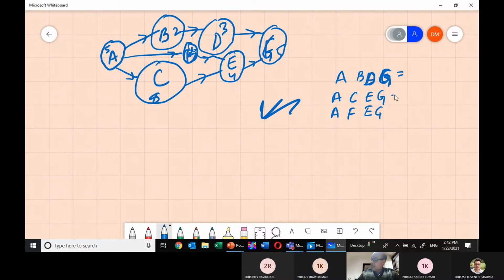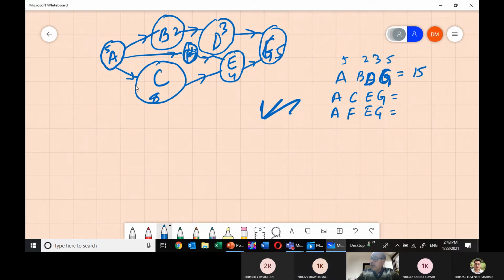Now find out the total time for each path, all of you. From this you are taking 5 days, 2 days, 3 days, and this is 5 days. So how much is the total time? 15. Very good. Second one, ACEG.